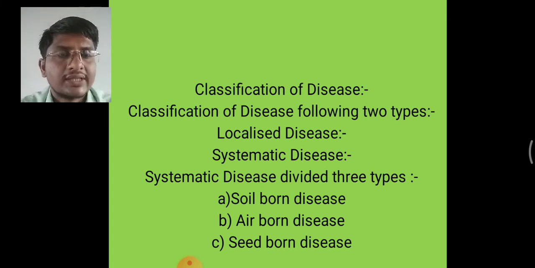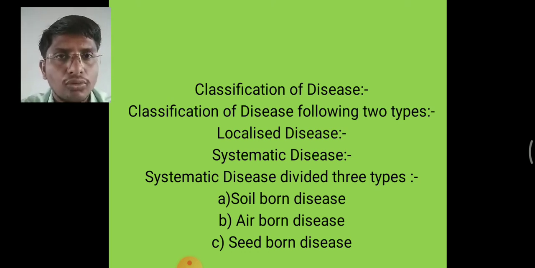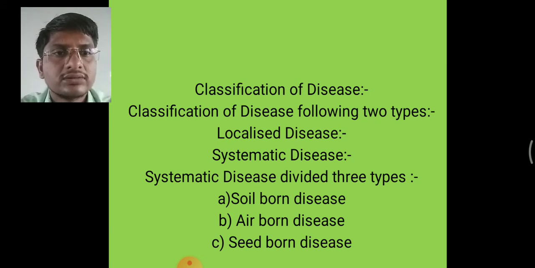Today's topic is the classification of diseases. Classification of diseases follows two types: localized diseases and systematic diseases. Systematic diseases are divided into three types: soil-borne diseases, airborne diseases, and seed-borne diseases.